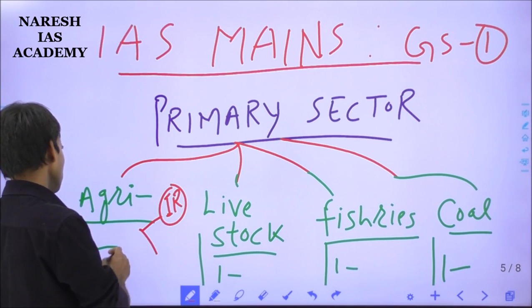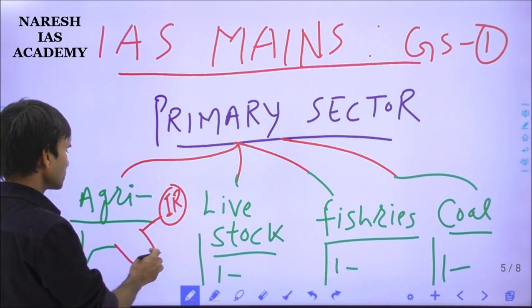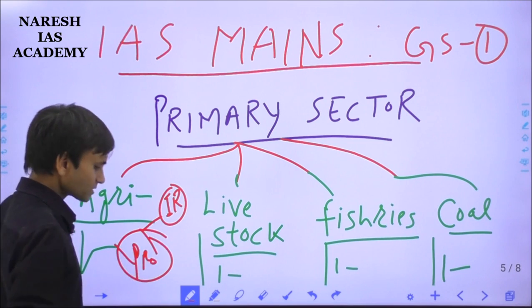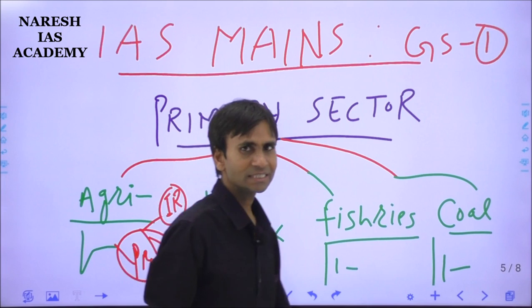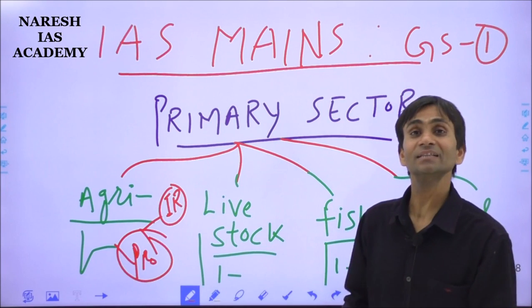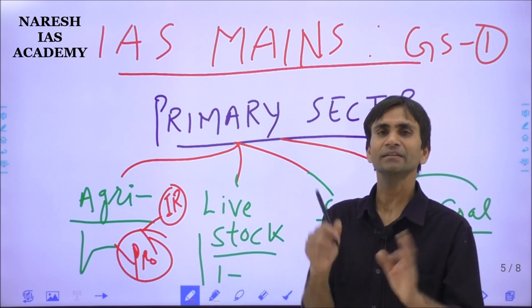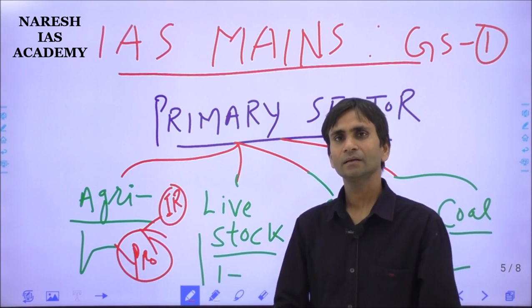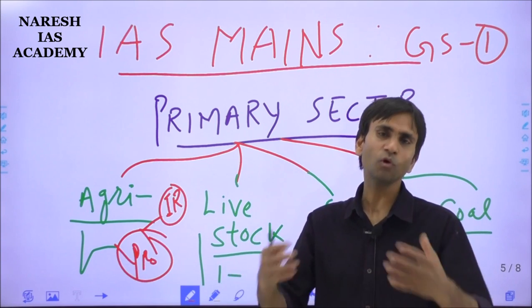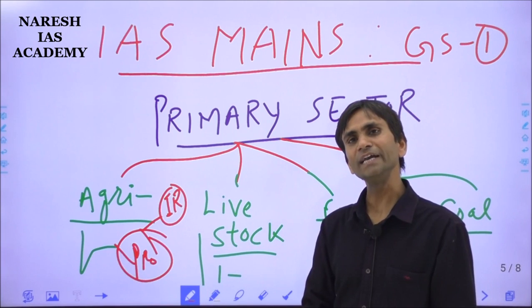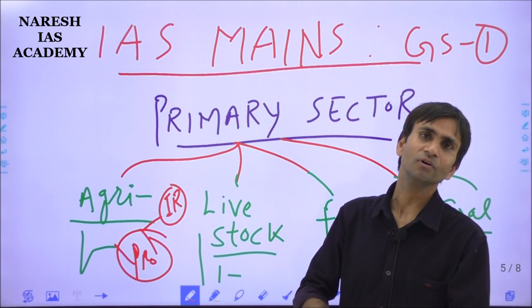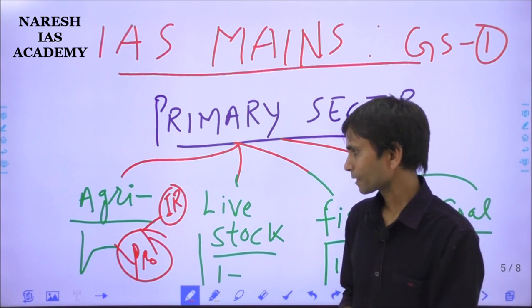And another aspect is that the productivity of the agriculture sector in India is less when we compare this with China, America and other countries. So how can we make the sector more profitable, more safe and good for Indian peasants? Still it is a backbone for the Indian economy.